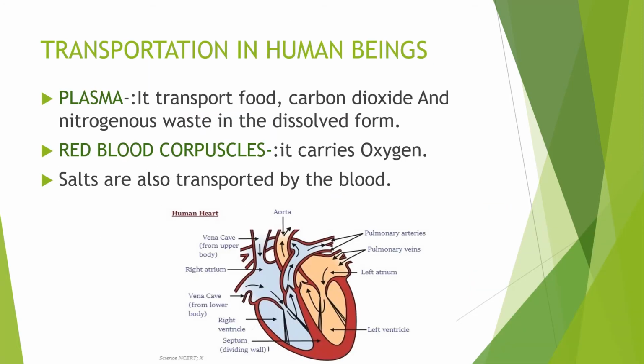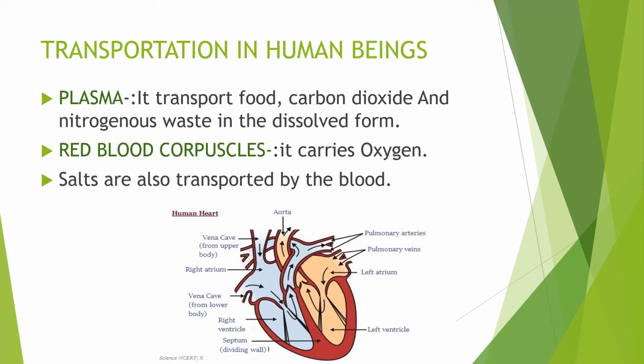Next, transportation in human beings. First, we'll go with blood. We have discussed that blood is a fluid connective tissue. Blood consists of a fluid medium called plasma, in which cells are suspended. This plasma transports food, carbon dioxide and nitrogenous waste.